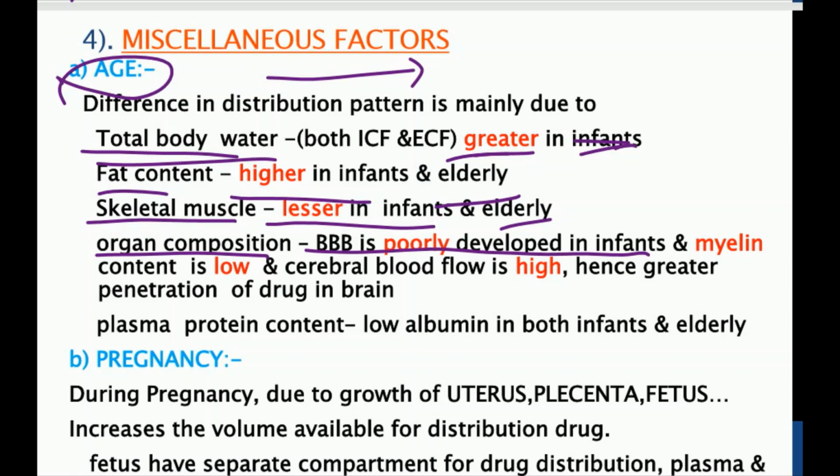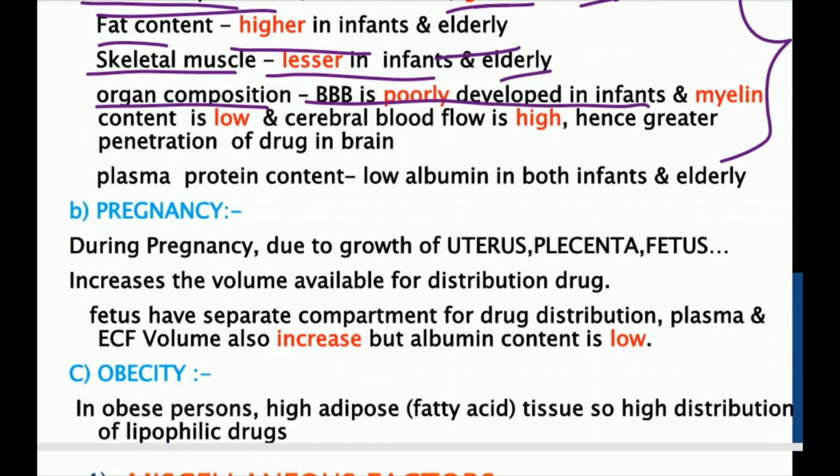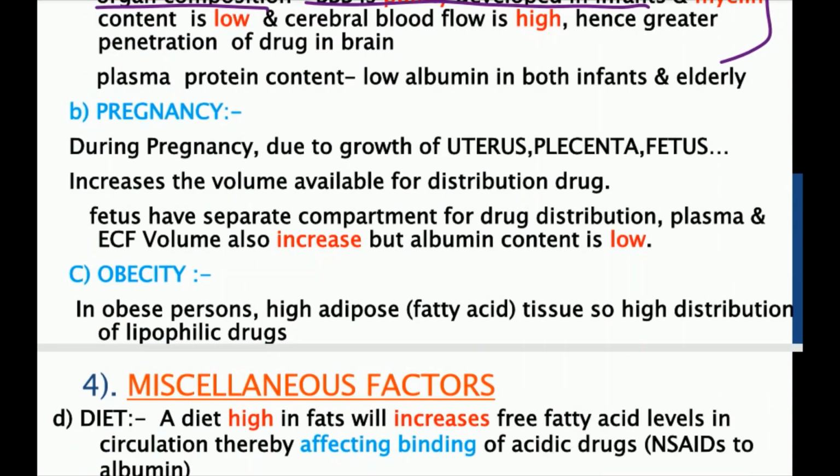These are the criteria, and that's why in different age groups, infants, adults, and elderly persons, the distribution of the drug may vary. Suppose I talk about pregnancy: during pregnancy, due to the growth of the uterus, placenta and fetus, the volume increases, and if the volume increases, ultimately the distribution of the drug may vary.